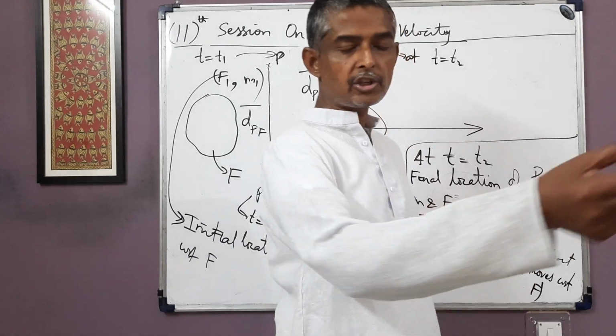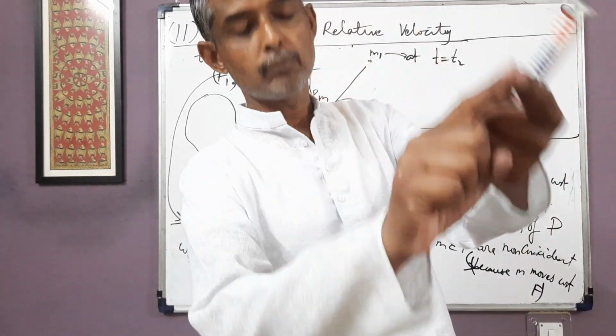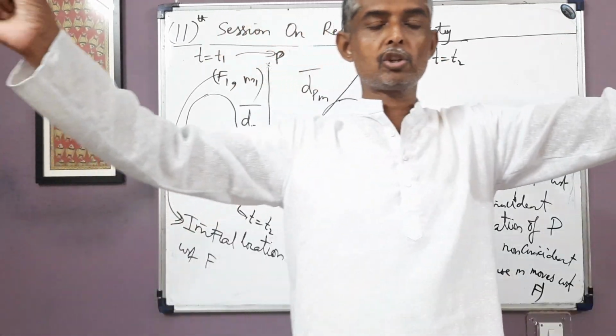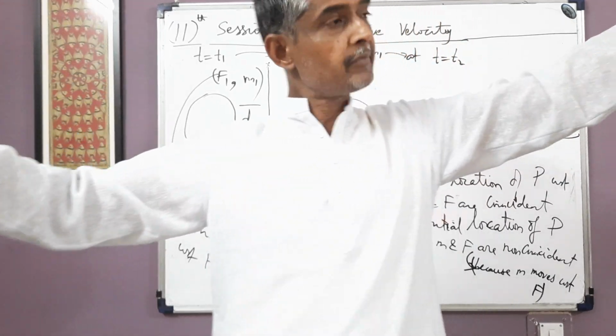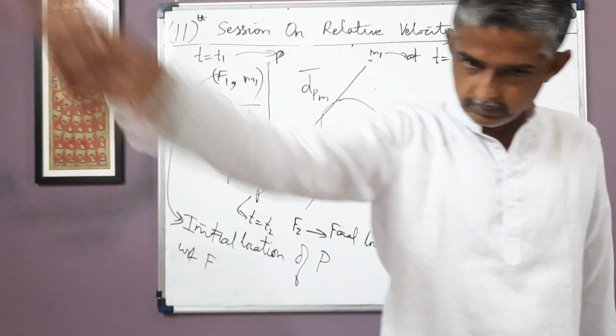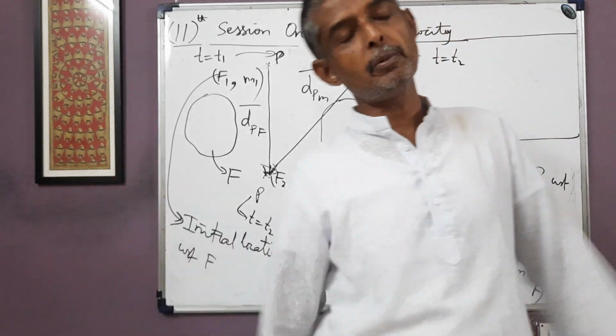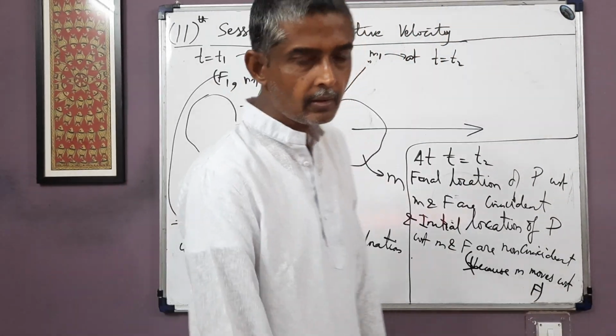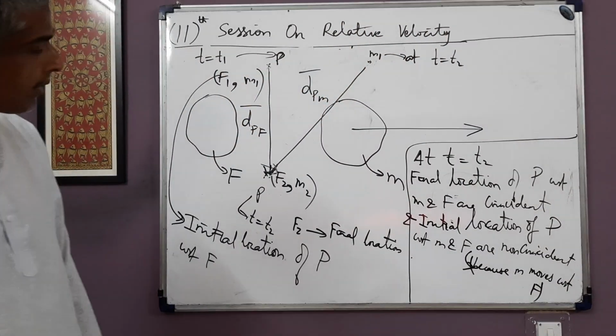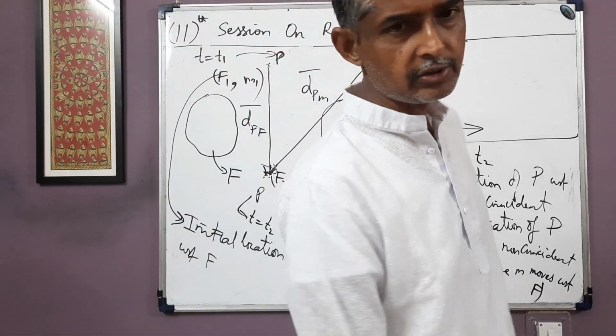Displacement is from initial location to final location. Final locations are at the same location. Initial locations are at different locations. So in one frame displacement is this, in another frame displacement is this. So displacement is dependent on the frame of observation. Fine. This is all about the basic theory of relative velocity.